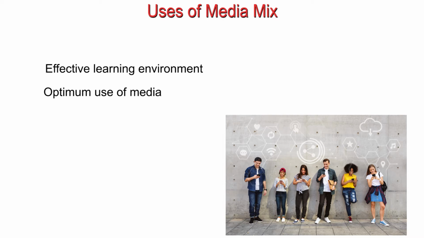If I am a teacher of physics or science, I of course have the freedom to make my children read some text material. I can show them some experiments using video programs. I can ask my students to visit some website. Everything is possible. So different medias are used. As a teacher, I am making use of different technologies. So in general, we can say these are two points which we have to keep in mind when we are talking about the uses of media mix.